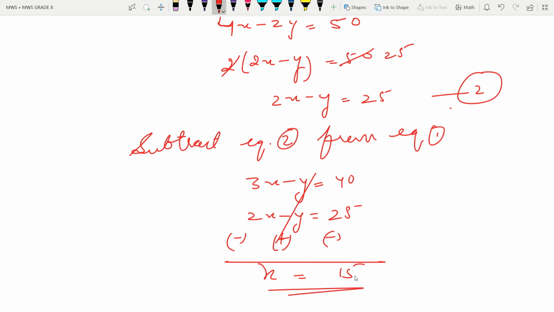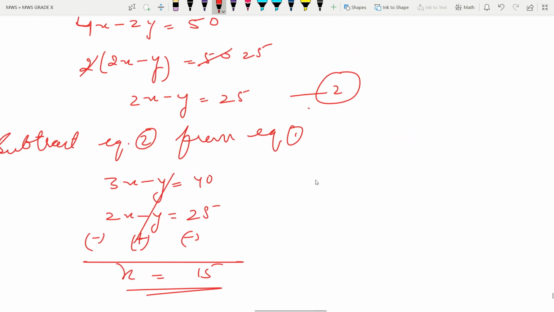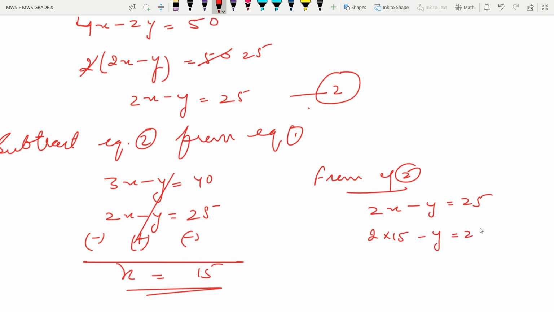Okay, so we can find the value of y in this way also. From equation 2, 2x minus y is equal to 25. Put the value of x here: 2 multiplied by 15, the value of x that we have calculated right now, minus y is equal to 25.